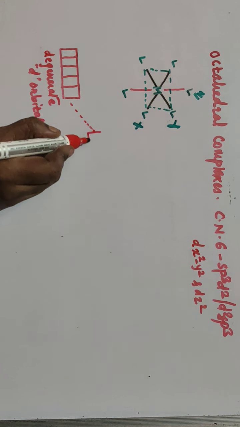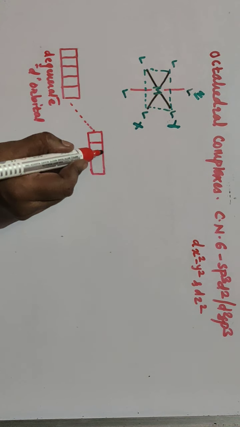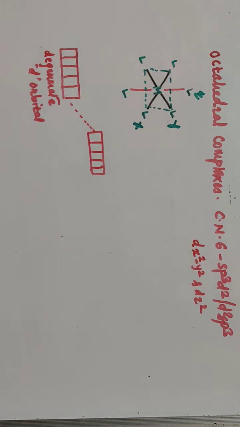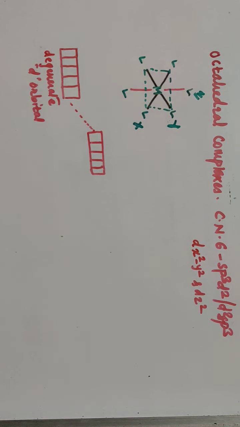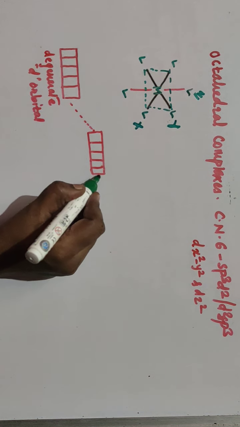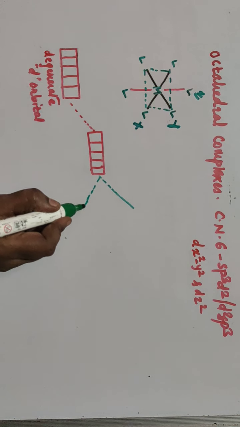Suppose after the ligands approach the central metal atom, this is the energy of the degenerate orbitals. When the ligands come closer to the central metal atom, there is a repulsion between the electrons of the central metal and the electrons of the ligands, and as a result the energy increases and there is a splitting of these orbitals.